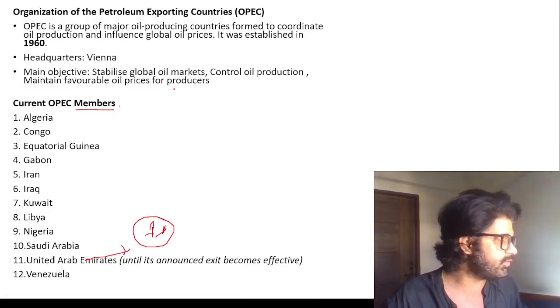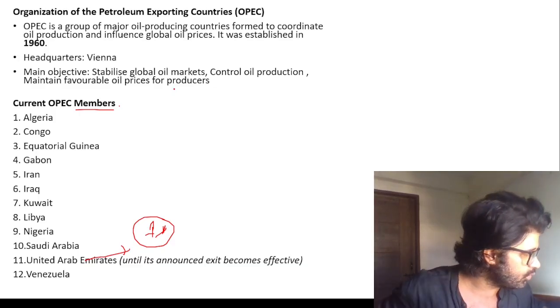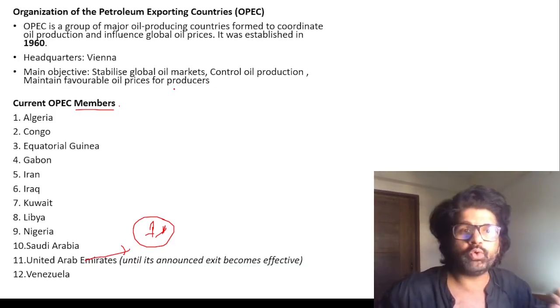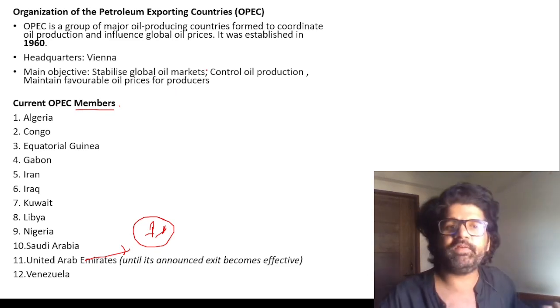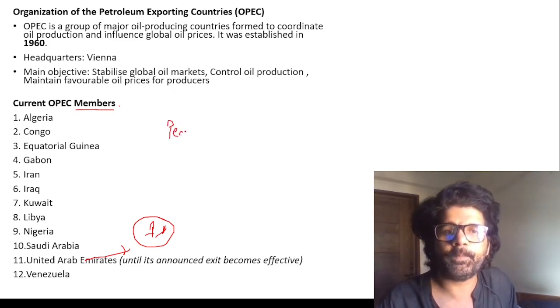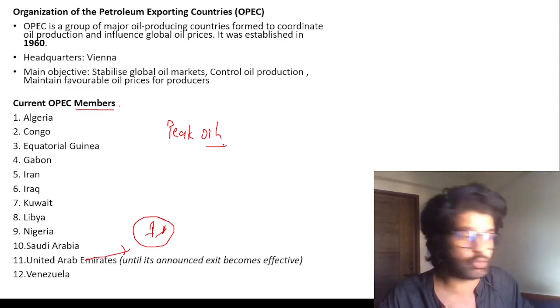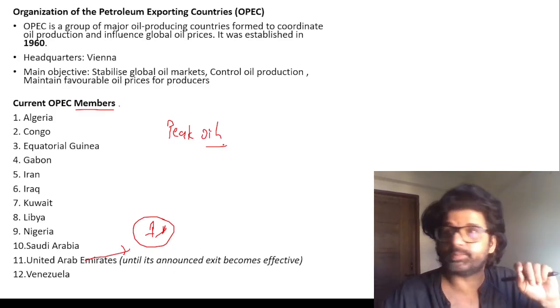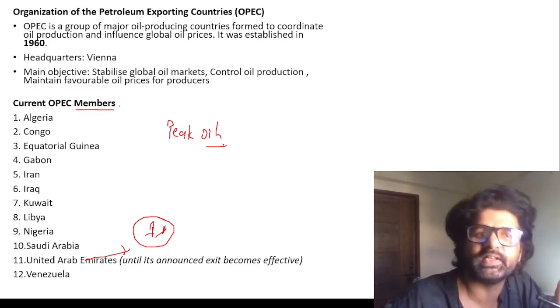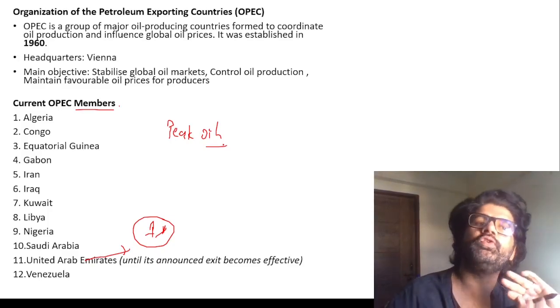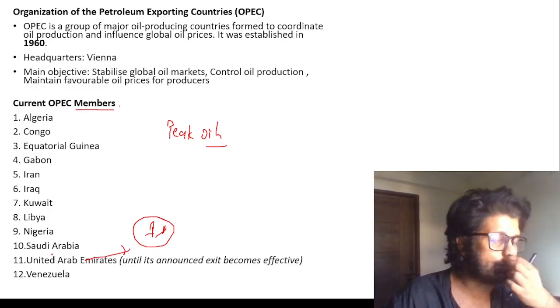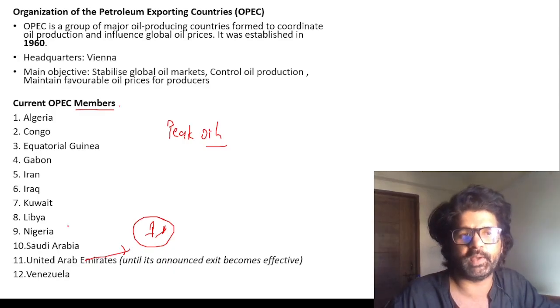And the main objective is that these countries should not be producing too much oil. Then the prices will be low. And UAE was not liking it because UAE believes in a concept called peak oil. They believe that there will be a time very soon in future when the oil demand will decrease because of the transition towards renewable energy, and they want to sell maximum oil before that period arrives. And they are not liking the too much hegemony of Saudi Arabia and OPEC, and that's why they are leaving.